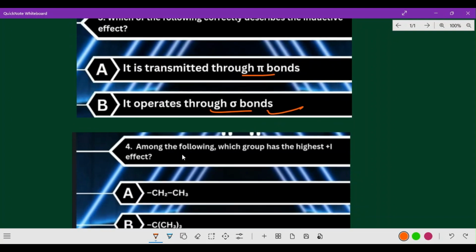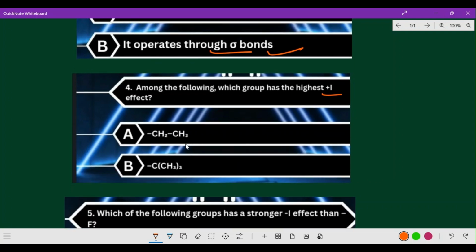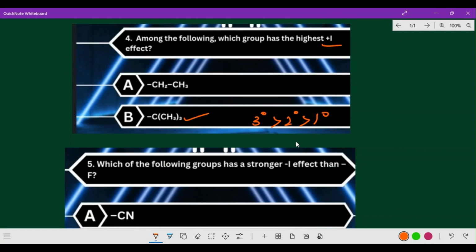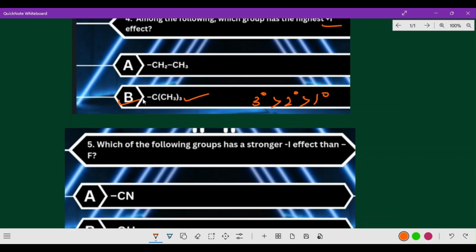Next, among the following, which group has the highest plus I effect? Ethyl group and carbocation, tertiary butyl, that means CH3 thrice C. This has the highest plus I effect. That means tertiary is greater than secondary, and secondary is greater than primary. You have gone through this, electron donating group. Which is the correct option? B is the correct option.